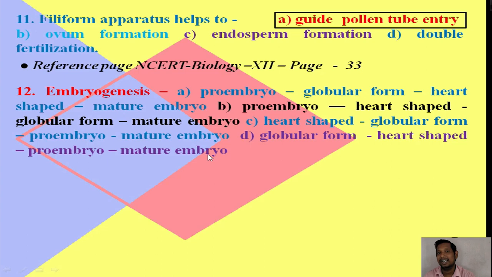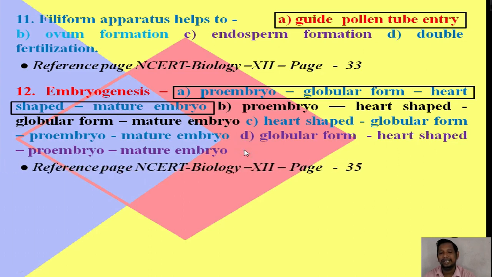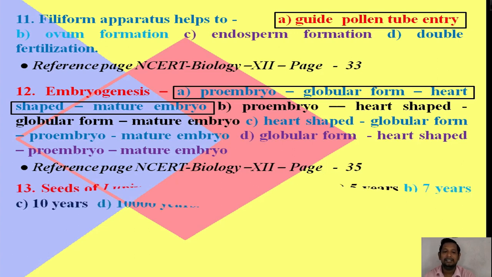What is the right answer, guys? What is the right sequence? The right sequence is pro-embryo, globular form, heart-shaped form and mature embryo. For more details, you can see the NCERT Biology for class 12, page number 35. The next question, question number 13.